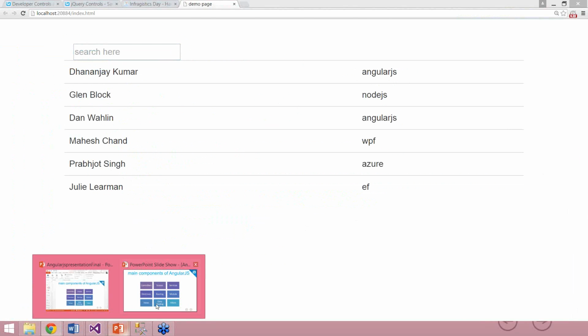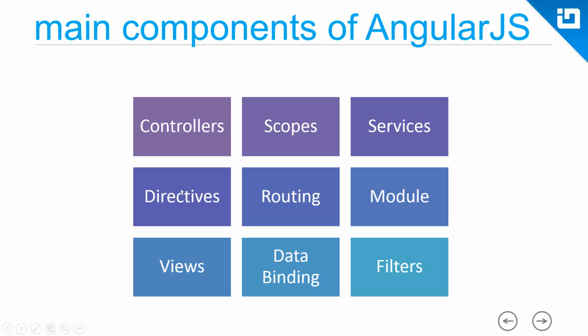Okay, guys, so let us go back to the presentation once again. As I told you, the main components of AngularJS are controllers, scopes, services, directives, routings, modules, views, data binding, and filters.